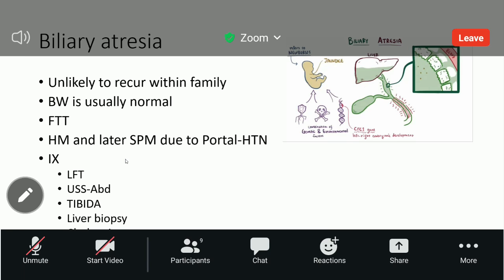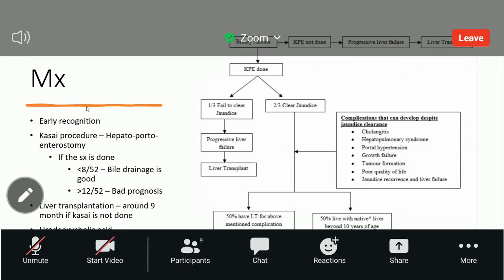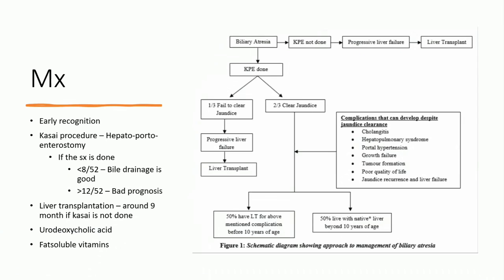Okay. This is the management. So this is everything you know. Early recognition is very important, because in the management, initially we are going for the Kasai procedure.